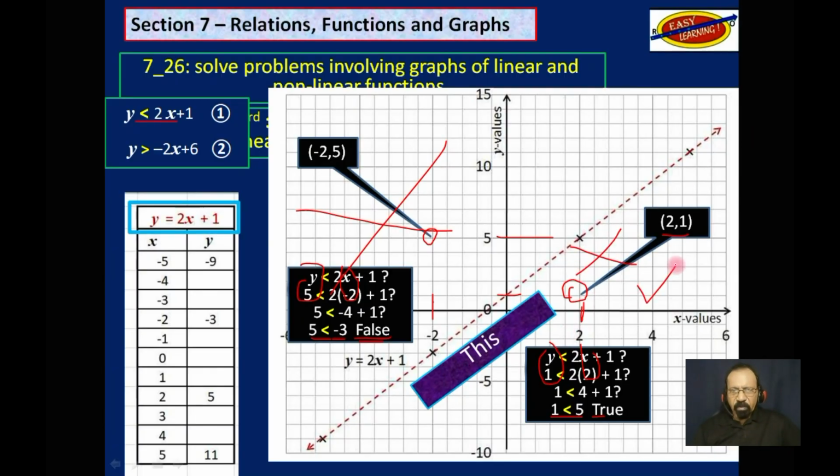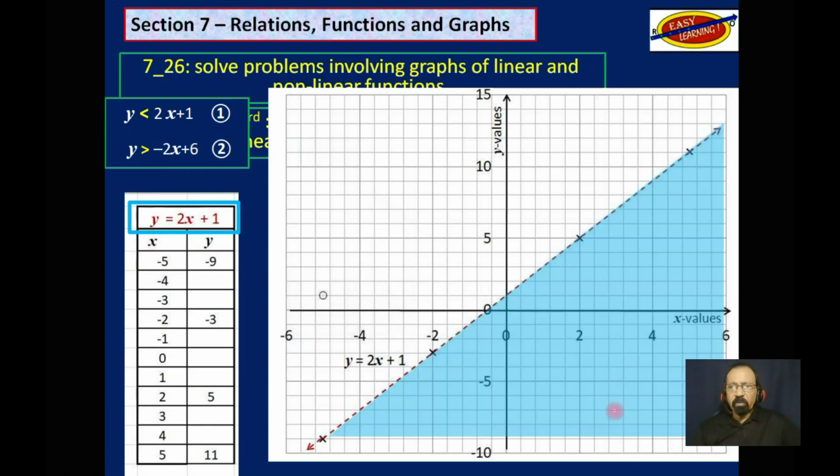This side is correct. And if we do that, this is what we get. So this shaded part, going all the way out as far as you could go and all the way down, represents this inequality, y is less than 2x plus 1. Any point there.